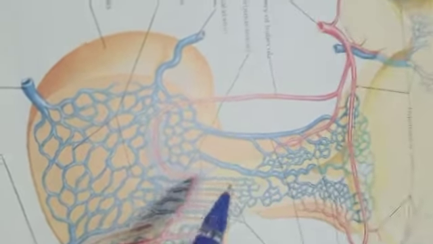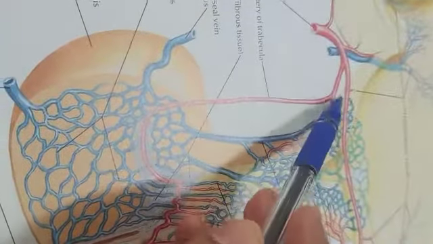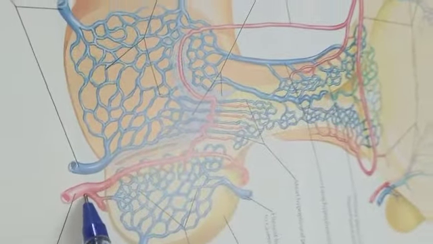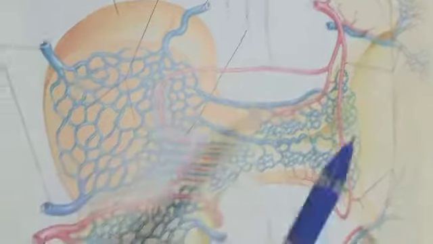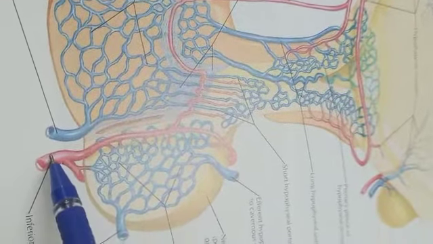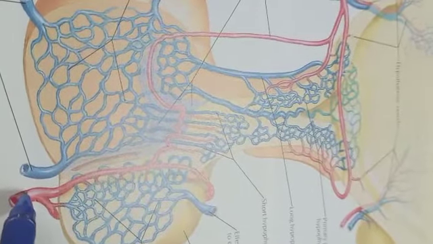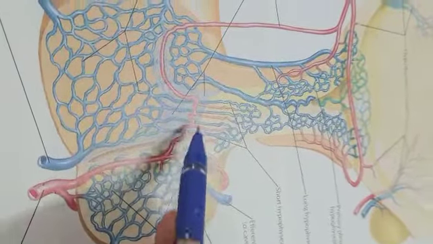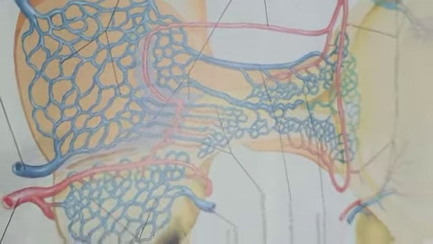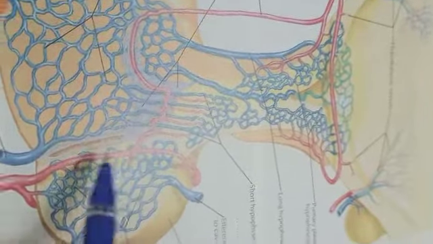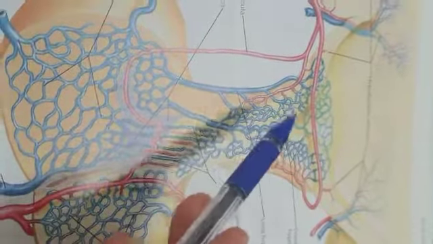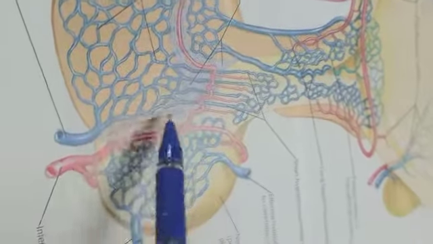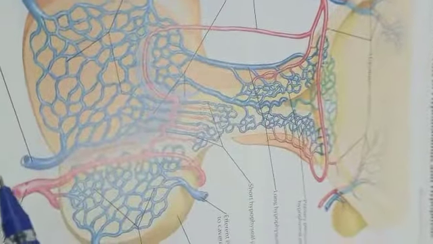Then coming to the blood supply of the pituitary gland. The pituitary gland is supplied by the superior hypophyseal artery and the inferior hypophyseal artery. Here we can see these arteries dividing into small branches after entering the gland.